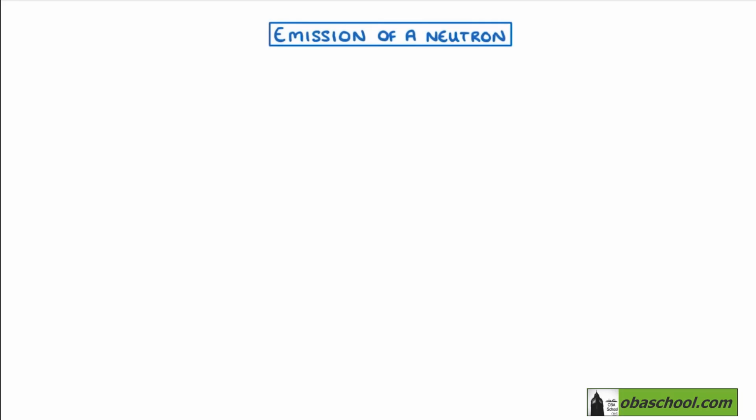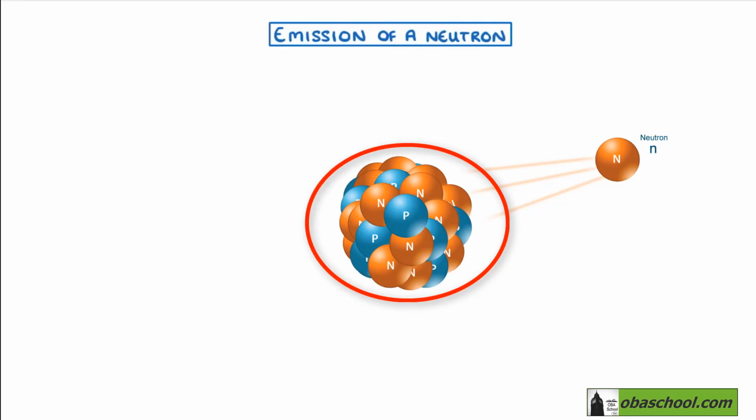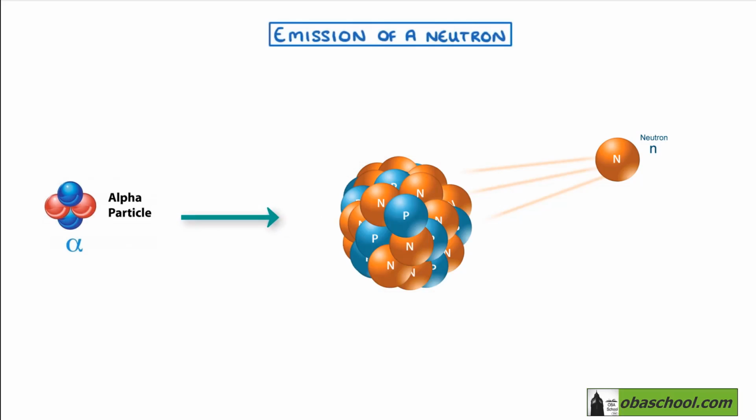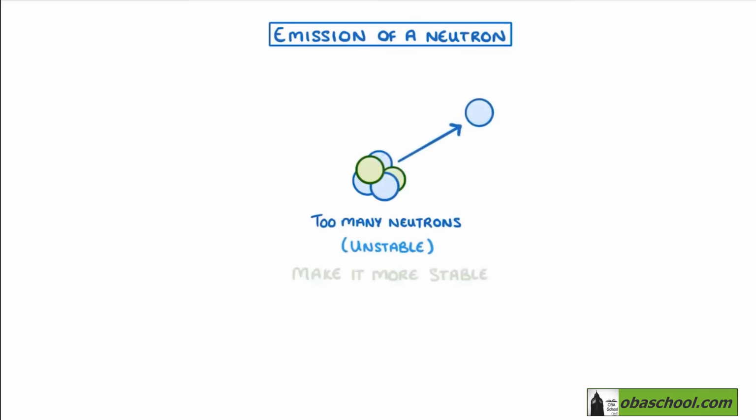In this video, we'll learn about the emission of a neutron. Neutrons are emitted by some radioactive substances as a result of alpha particles colliding with the unstable nuclei. Such collisions cause the unstable nuclei to become even more unstable, and emitting a neutron increases the stability because the